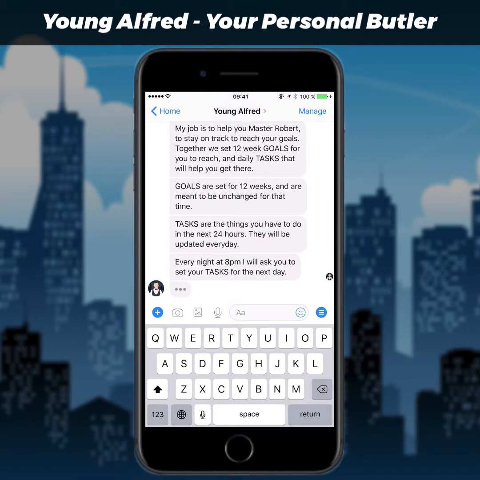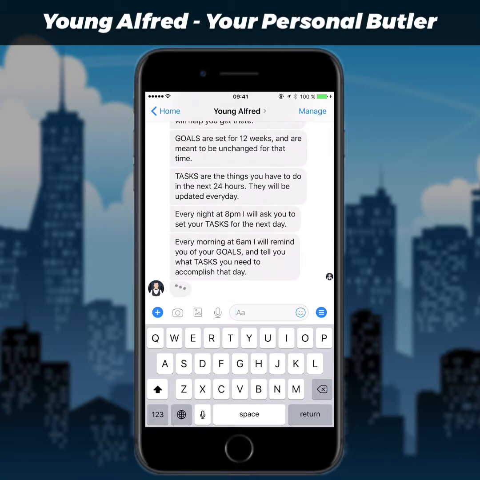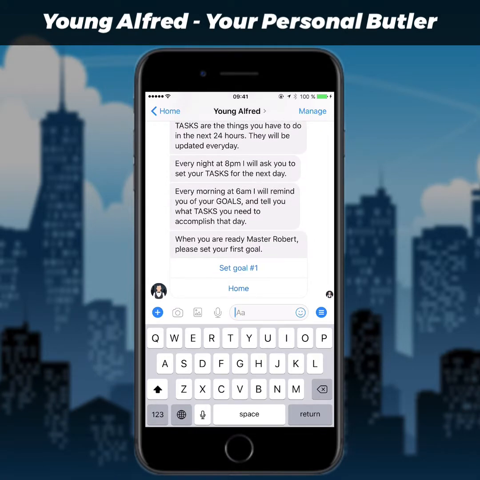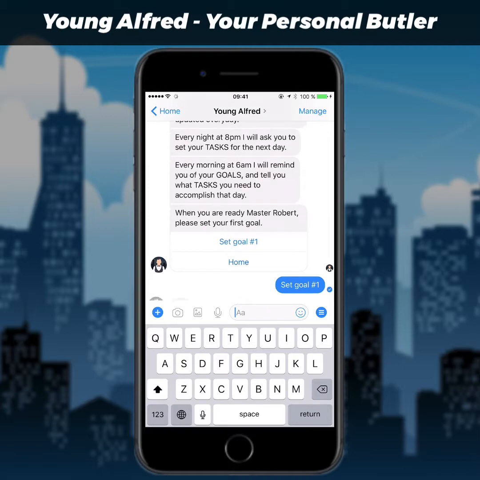Then he's going to send you a reminder at 8 p.m. every evening and ask you what the tasks are for tomorrow. And then at 6 a.m. he's going to remind you of your goals and the tasks that you have to finish that day to get closer to your goals. And when you're ready, he's going to ask you to set your first goal. So let's do that.